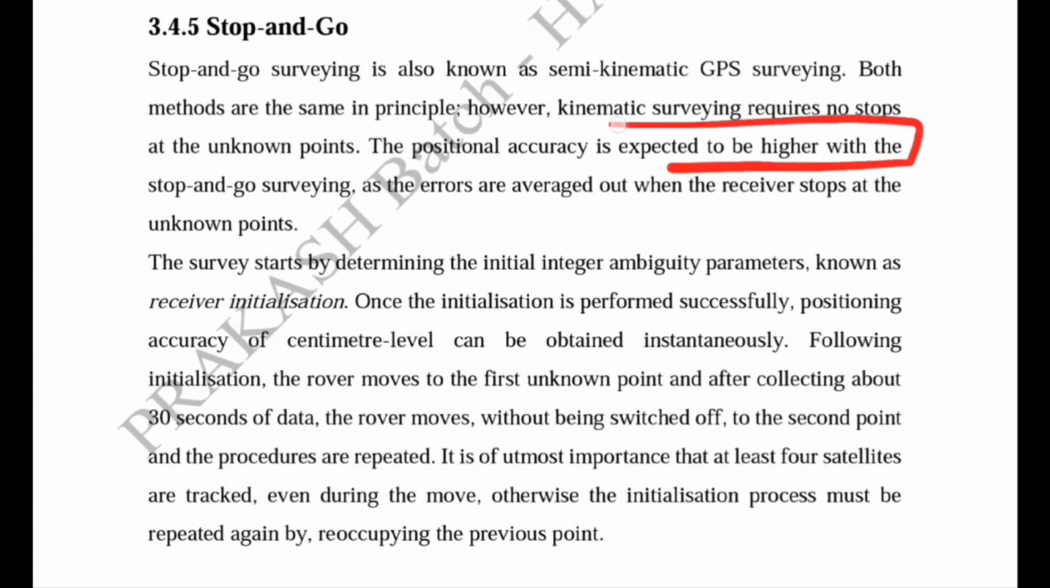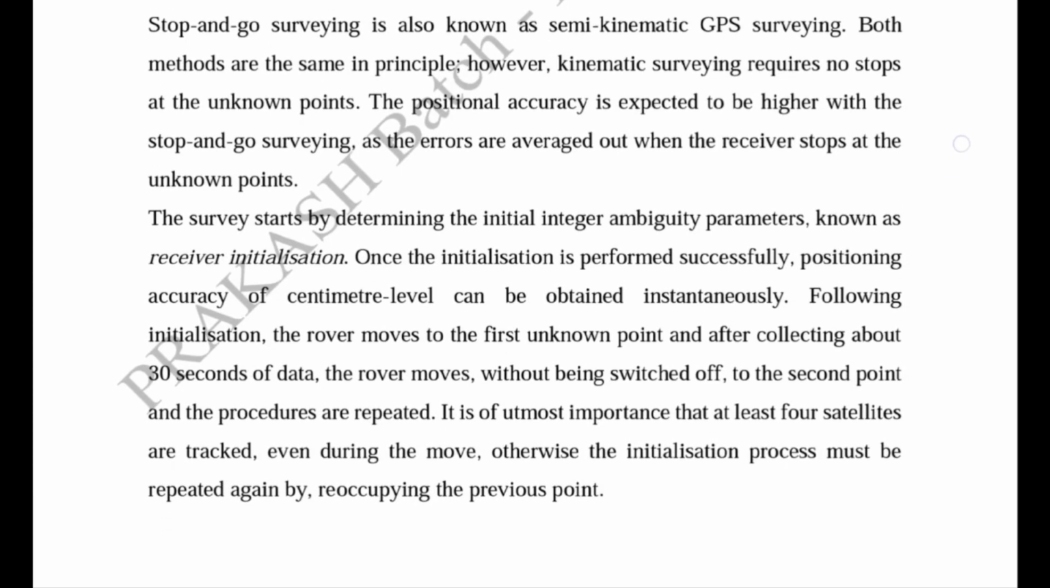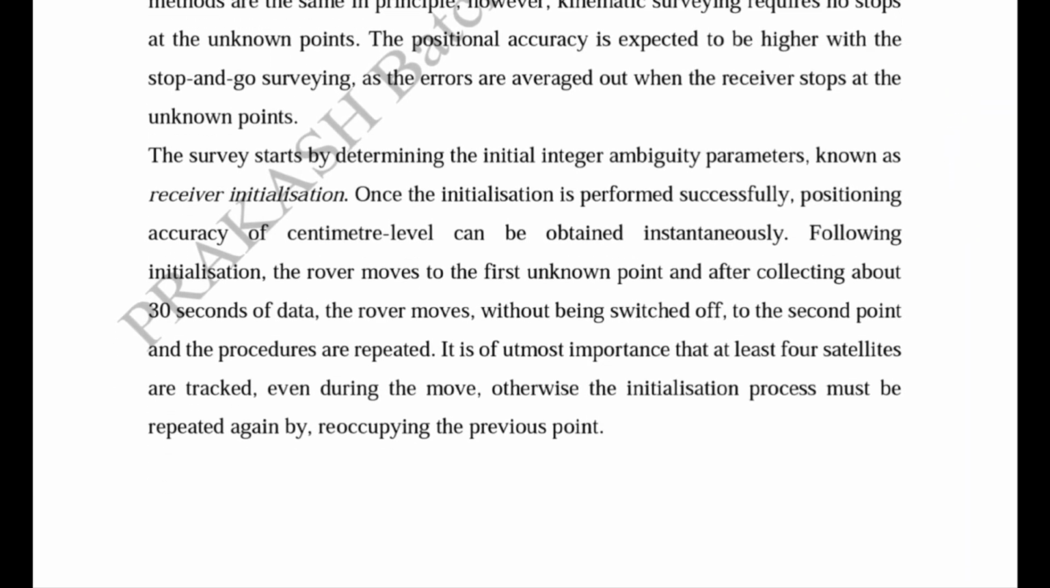So this question was asked in a previous paper. You have to keep in mind that the stop and go technique provides us high accuracy as compared to kinematic, because if we stop the receiver at the unknown points, then the errors are averaged out. But this stoppage does not occur in the kinematic technique. So stop and go provides us high accuracy. The survey starts by determining the initial integer ambiguity parameters, known as receiver initialization.